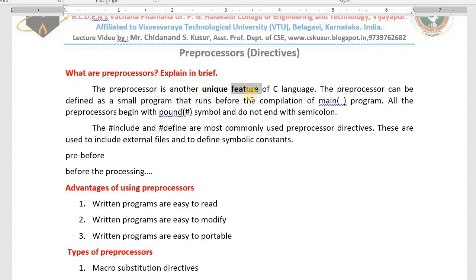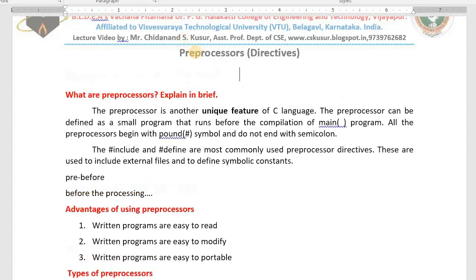Then what are preprocessors? The preprocessors can be defined as a small program. In reality, all preprocessors are small programs that run before the main program runs. Already we know what we mean by pre. Pre means before. Pre-processing means before the processing starts. Whatever happens before the processing starts, that is called pre-processing.